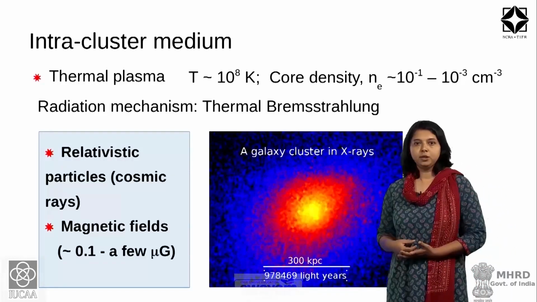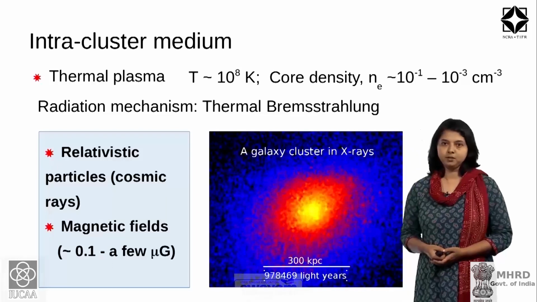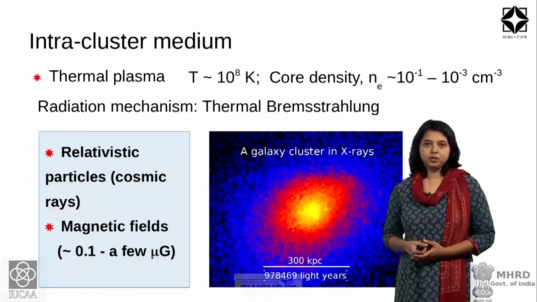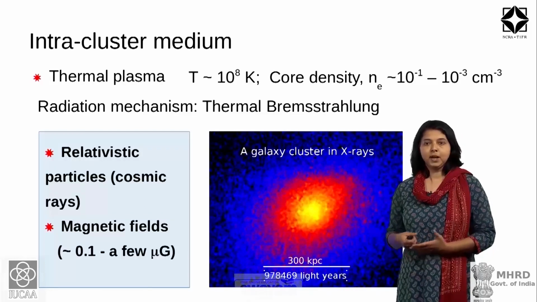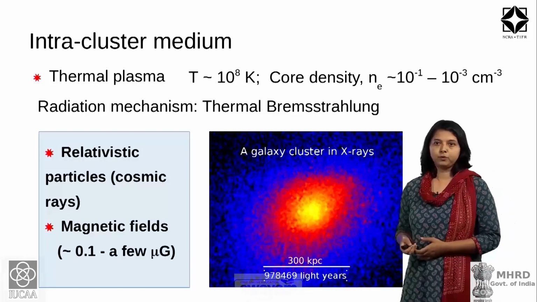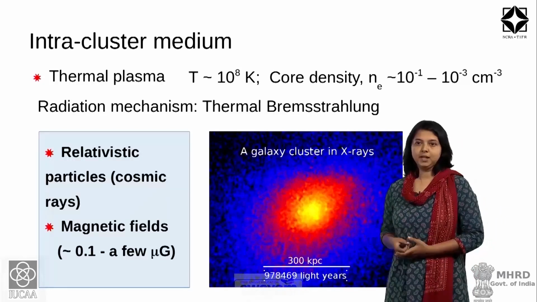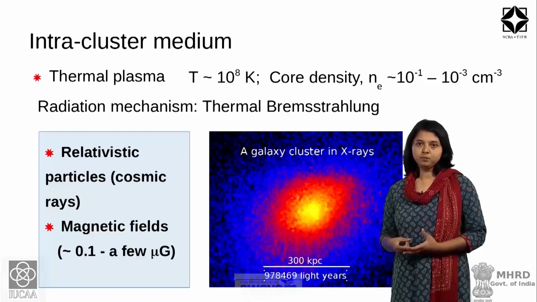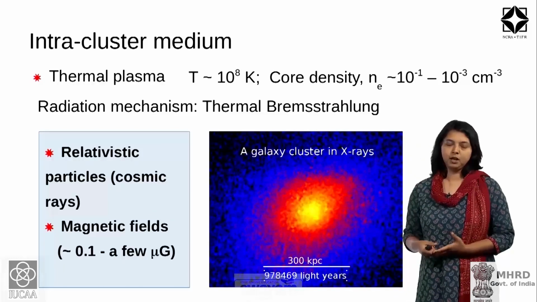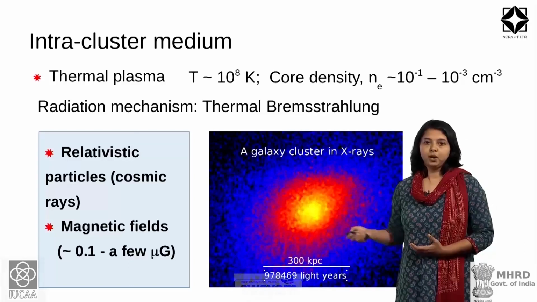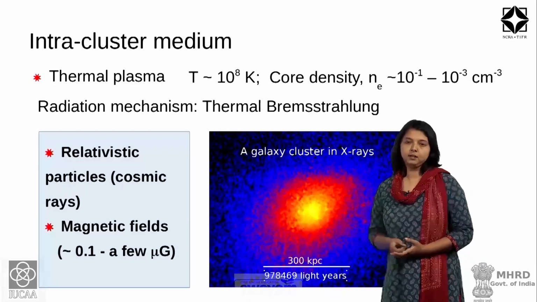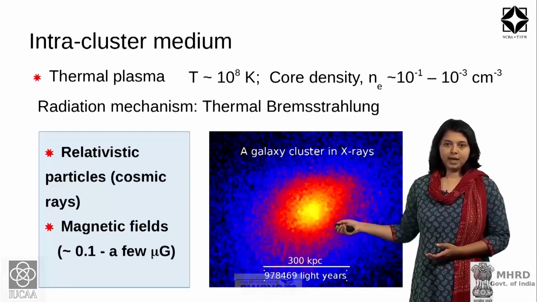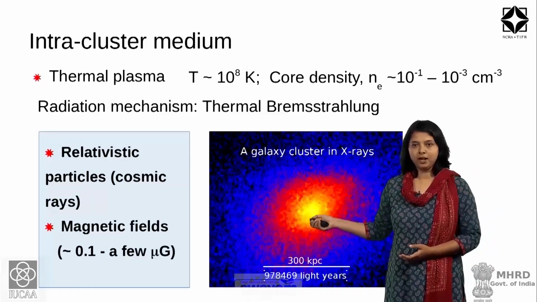So, the intracluster medium is mainly composed of thermal plasma, which is of temperatures of the order of about 10 raised to 7 to 10 raised to 8 Kelvin. It has core densities of the order of 0.1 to 10 raised to minus 3 per centimeter cube, and the radiation mechanism for this thermal plasma is called thermal bremsstrahlung, and that is what leads to the clusters being extended sources in X-ray bands.